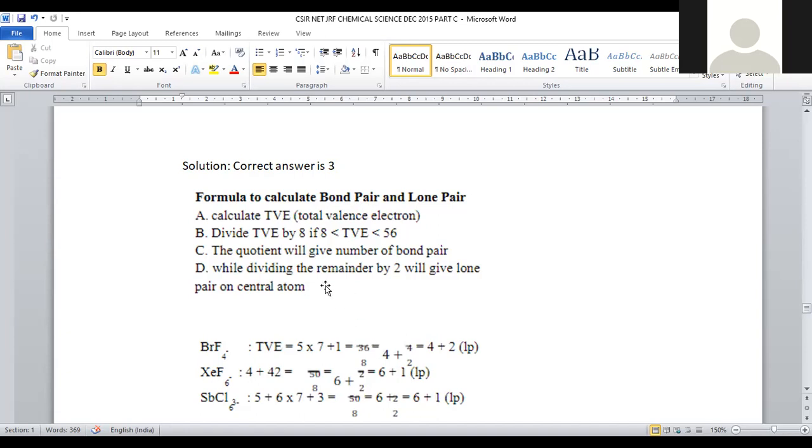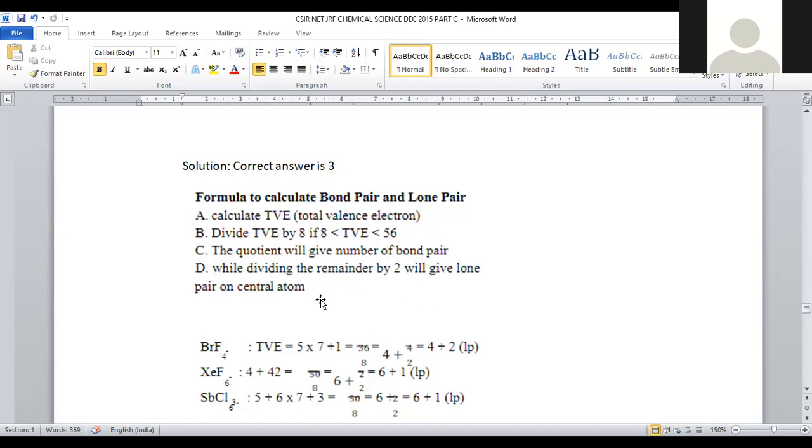If any remainder is there, that remainder becomes the number of lone pairs of electrons present in the compound. For example, if we divide 16 by 8, what happens? 8 twos are 16, so the answer is 2, right? So 2 bond pairs will be there and no remainder left, so the lone pairs of electrons will be 0.